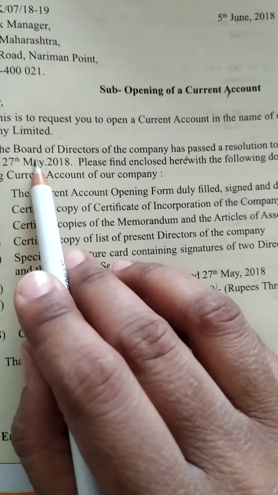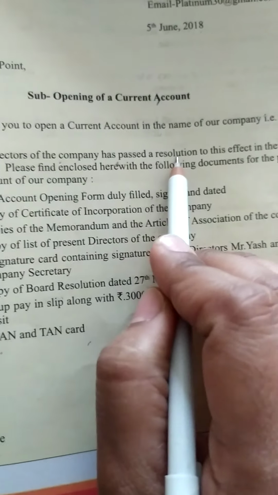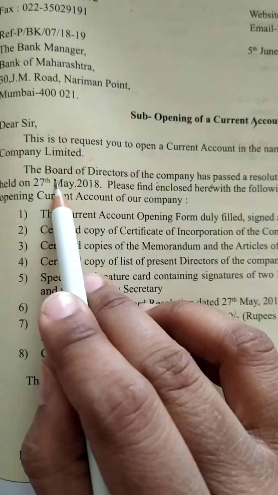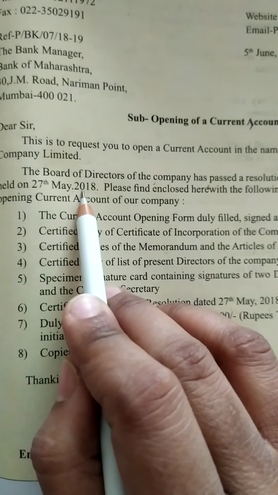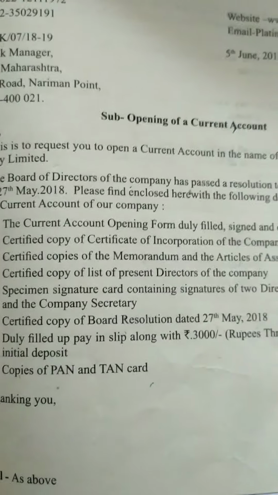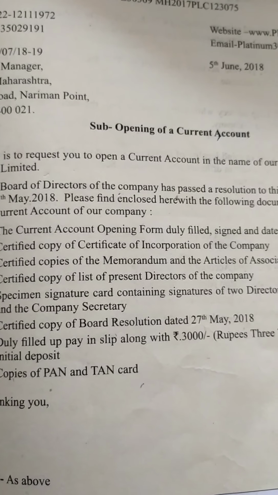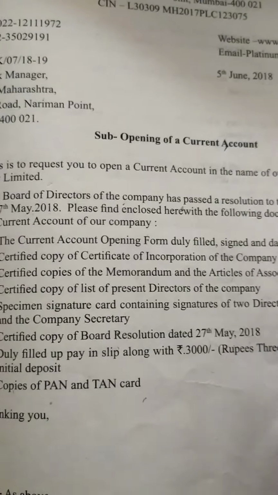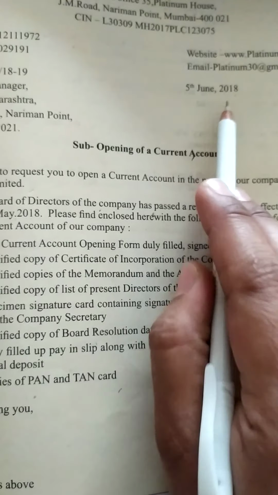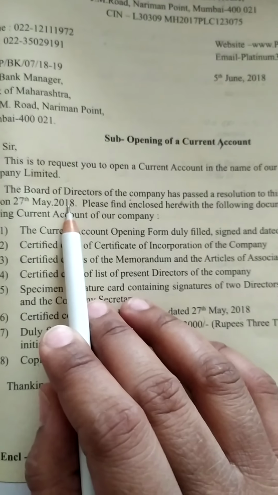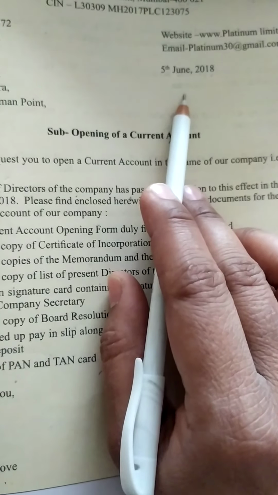So here the board of directors of the company has passed a resolution to this effect in their meeting held on 27th May. That means the board meeting was conducted on 27th May 2018, and there they passed a resolution to open a bank account. So obviously you can see the difference between the dates. Above is 5th June and 27th May. That means first the meeting is conducted, afterwards the letter is written by the secretary.